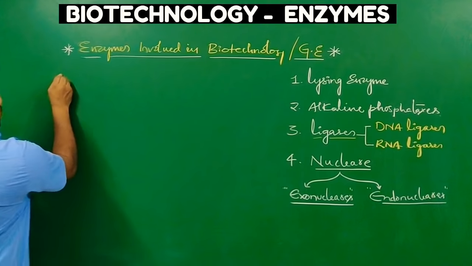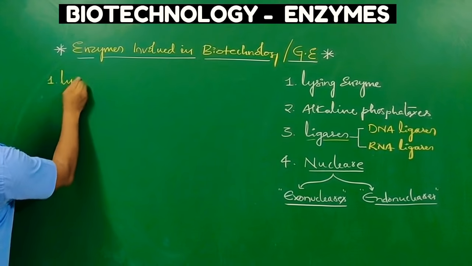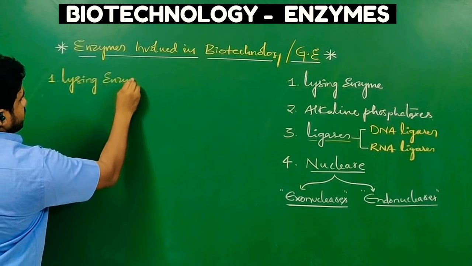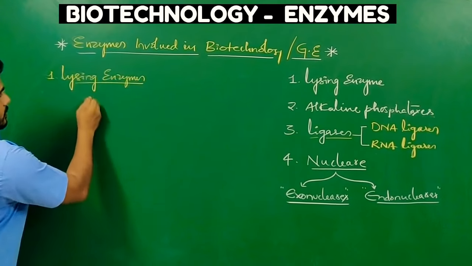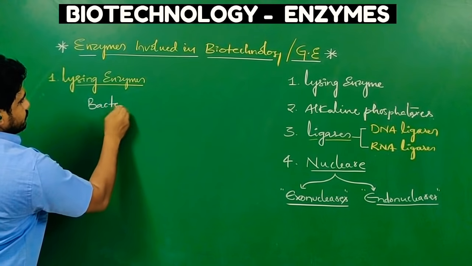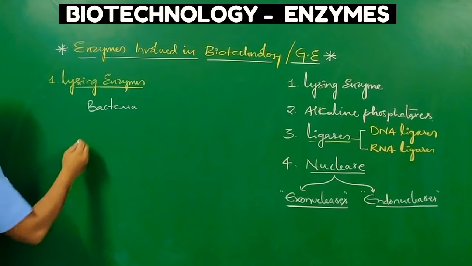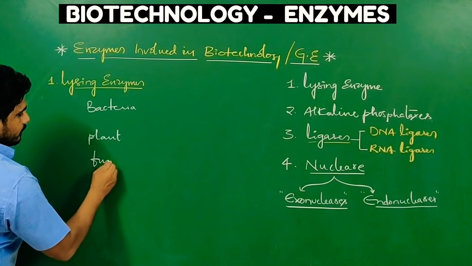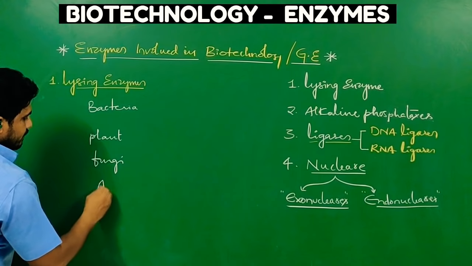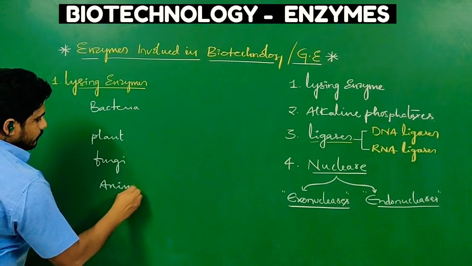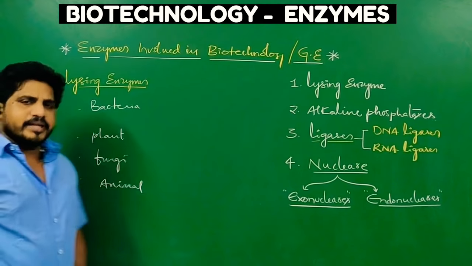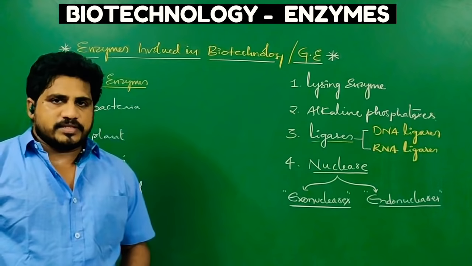First one is lysing enzyme. There was a bacteria, or there was a plant, or fungi, or animal. Why I have taken all these different types of diversity means everywhere DNA is present.